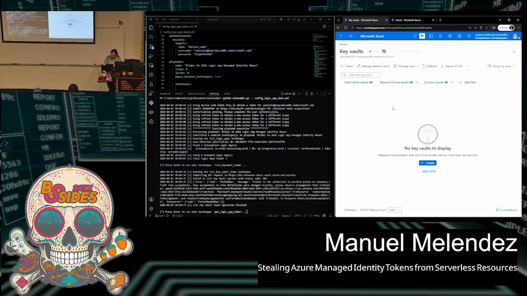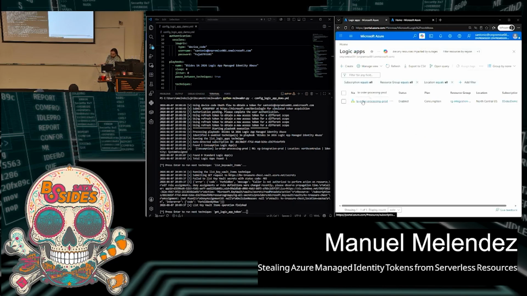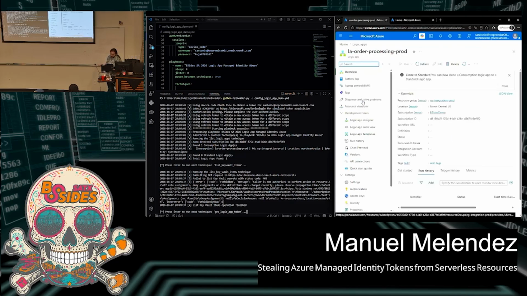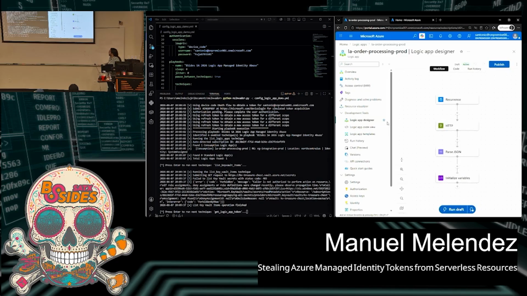So what are we going to do? Like I mentioned before, since we have Logic App Contributor access for the logic app, we're going to modify it and add some code in order to obtain an access token. First, I'll show you the current workflow of this logic app. This is used, let's say, by some legitimate users in the organization.